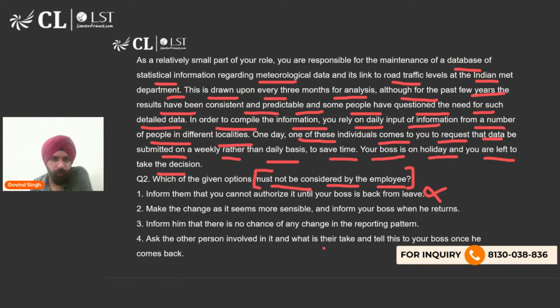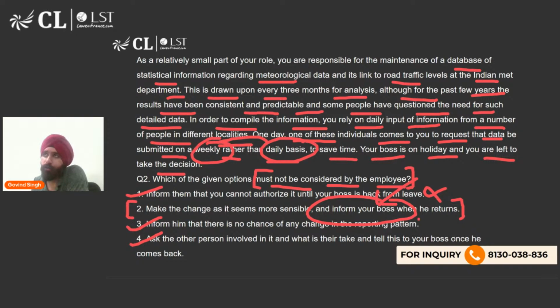Ask the other person involved in it what is their take, and tell this to your boss once he comes back. So this should be considered, no? This should be considered. This can be considered, but this is also to be considered. But this is not something you can consider: make the change as it seems more sensible and inform your boss when he returns. I mean, it seems like a major decision, from making it daily to weekly, and not even keeping your boss in the loop. Even if it was like texting your boss while he's on holiday, keeping your boss in the loop in some way would have been a possible consideration.